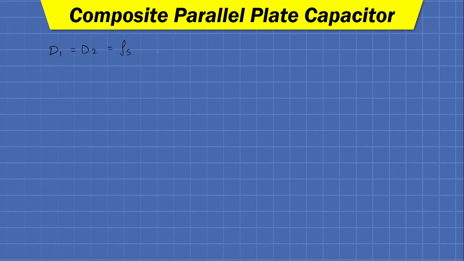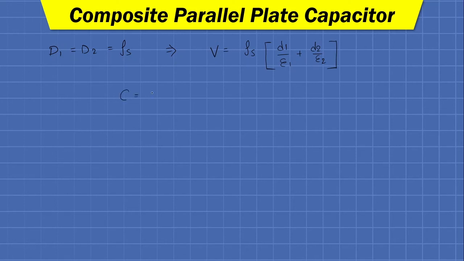So putting D1 equals D2 equals rho s into the above equation, we will have V equals rho s, which will come out as a constant, into the bracket d1 upon epsilon 1 plus d2 upon epsilon 2. So now we have the value of V.